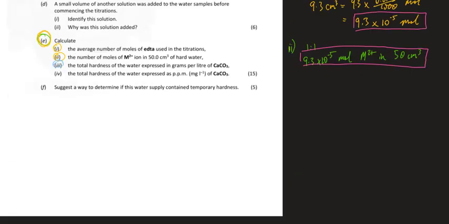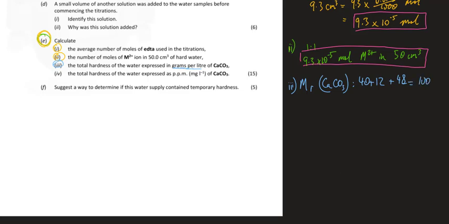Part 3. Calculate the total hardness of water expressed in grams per litre of calcium carbonate. Okay, so I need it in grams per litre. So I need to move from moles to mass, and to do that, I need to use the relative molecular mass. The relative molecular mass of calcium carbonate is calcium 40 plus 12 for carbon, and 3 oxygens, that's 48.